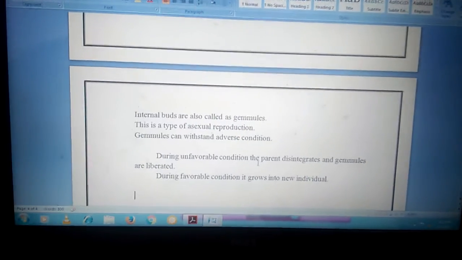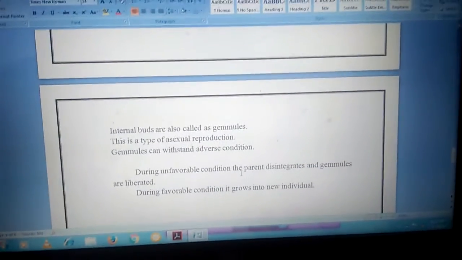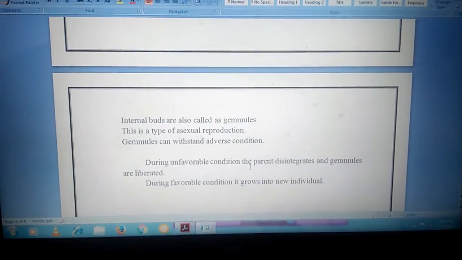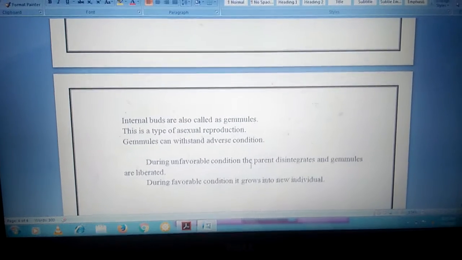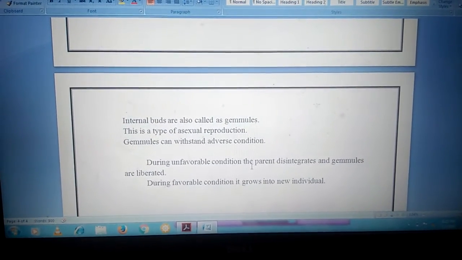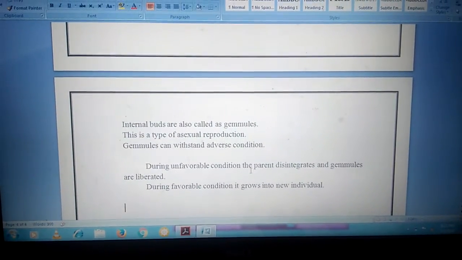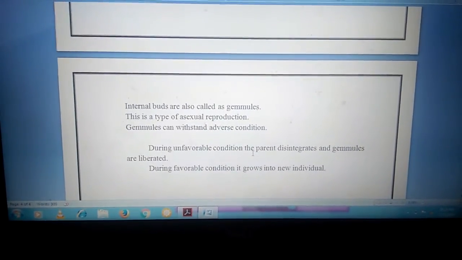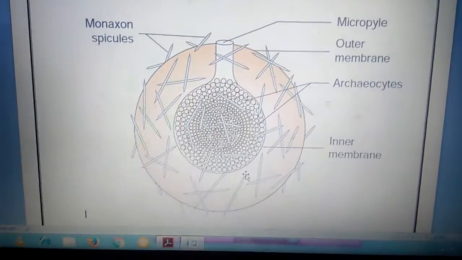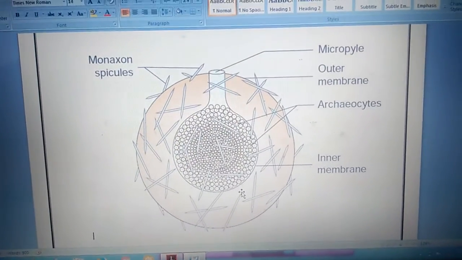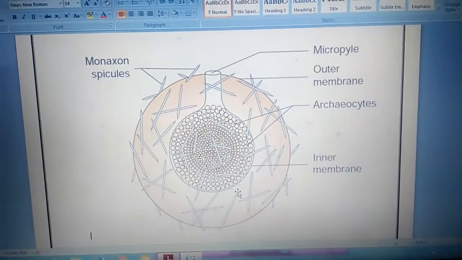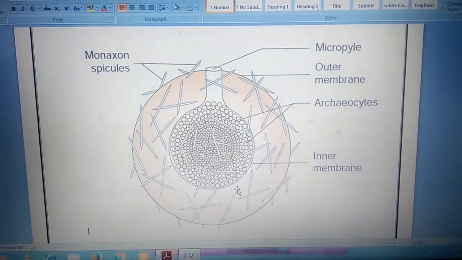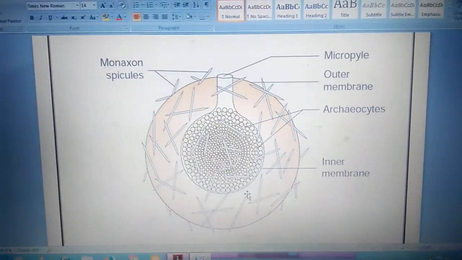During unfavorable condition itself, the endogenous buds are formed, and the parent's body disintegrates in that adverse condition, or summer season, and liberates the gemmules. During favorable condition, the gemmule will grow into new sponges. The next thing we can see in the next class.